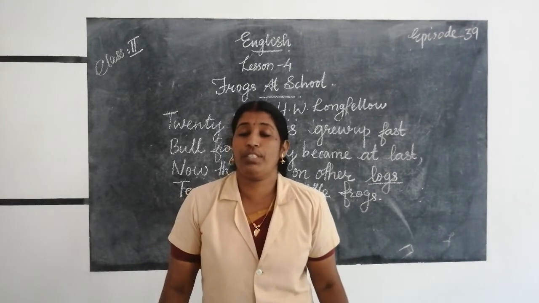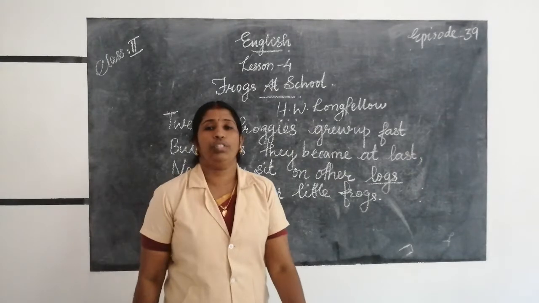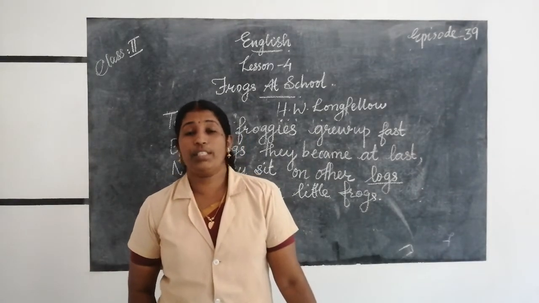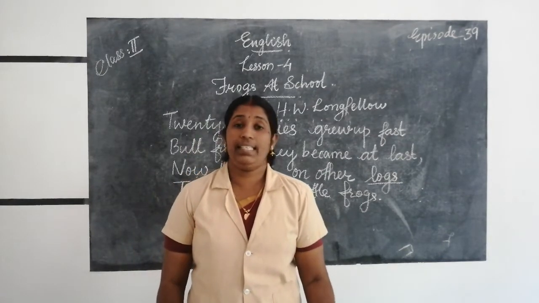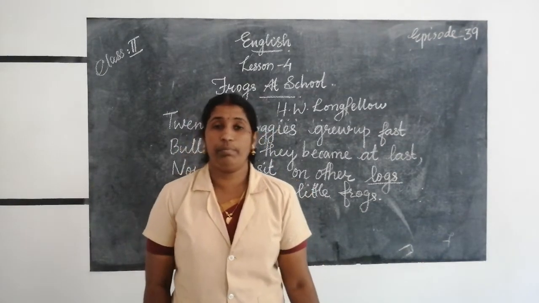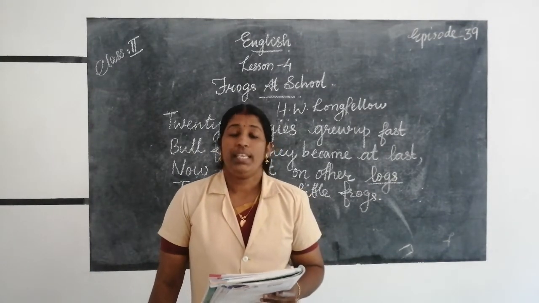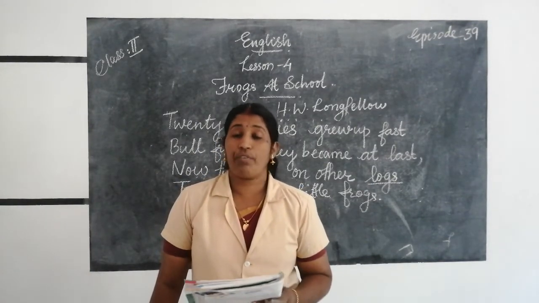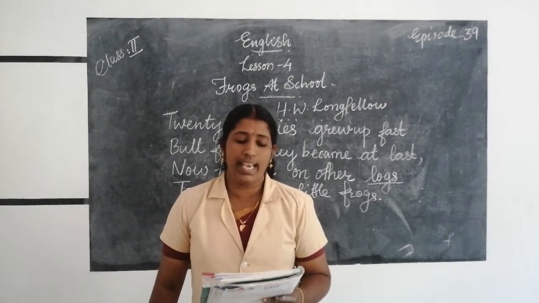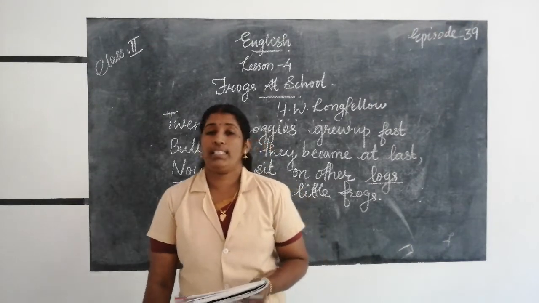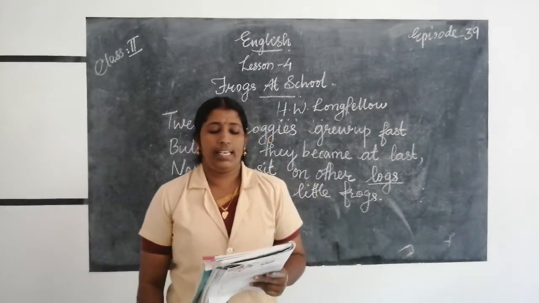Who wrote this poem? Who is the author of this poem? W.H. Longfellow is the author of this poem. Okay, and I will say the spelling and pronunciation of tough words. 20, T-W-E-N-T-Y, 20. Then froggies, F-R-O-G-G-I-E-S. Look at the text. 20 froggies, F-R-O-G-G-I-E-S.